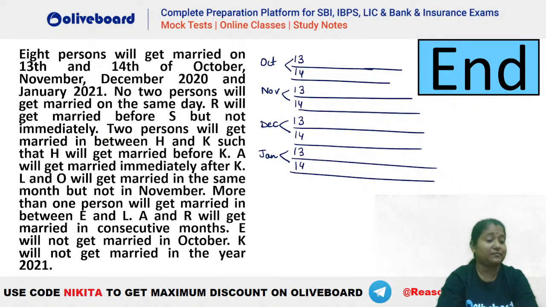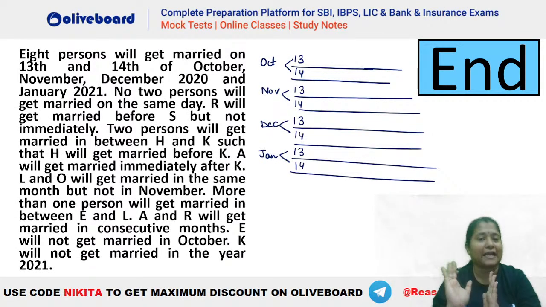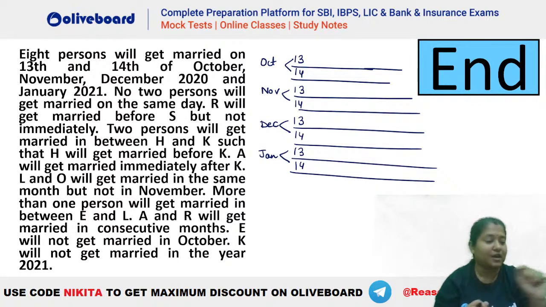So let's try. Anyone who has completed this particular arrangement? So whenever you have this type of question where the connectivity is a problem, that means you are not able to find the common pairs, which is not connecting the common pairs. That means we will have to draw a lot of cases, and that is going to be a time taking question. So it's always better to avoid that particular question and do it in the end. Attempt it in the end. So if this is a question right in front of you, this should be done in the end, not here. Okay? I hope everybody is clear how we understand whether this is a doable question in the examination or not. Okay?